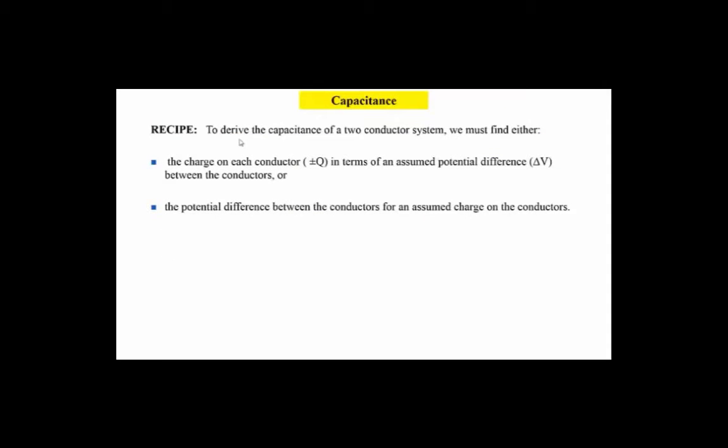So how do we derive the capacitance of, say, a two-conductor system? Well, I'll give you a recipe. Suppose we assume a potential difference and then determine the charge on each conductor. And actually we are only considering the Q, which is the magnitude of this. So if you have that arrangement where you start with this and calculate Q, then of course you can calculate the capacitance. The other way is to assume that you know Q and find the potential difference between the conductors. And there again, you just take the ratio to get the capacitance.